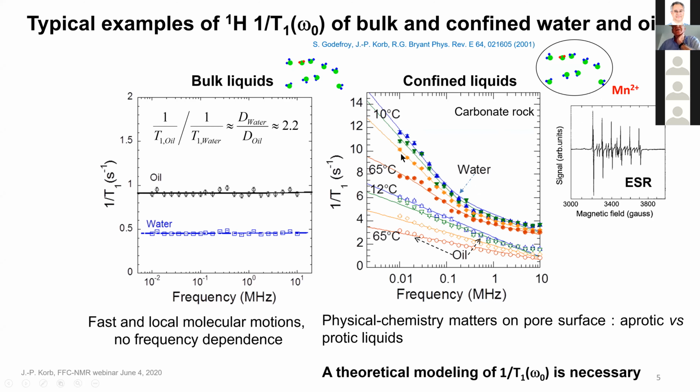You have what we call the NMRD profile. Instead of no frequency dependence, you have a frequency dependence that we have to understand, and you have something close to a bilogarithmic dependence here.